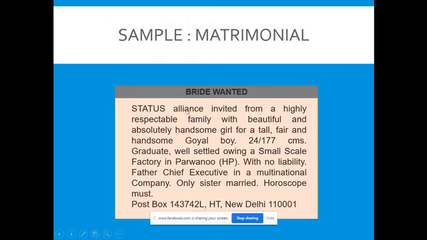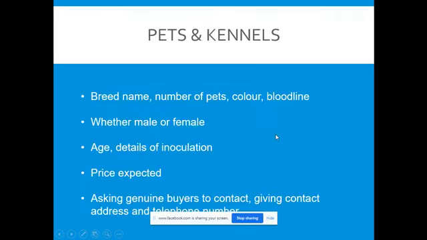Same. Respectable alliance invited for a highly respectable family with a handsome, tall, fair boy for a beautiful, homely, simple girl. Anything you may write. You may simply look at the other matrimonials in the newspaper. Now another type of classified is pets and kennels. This is also very common.